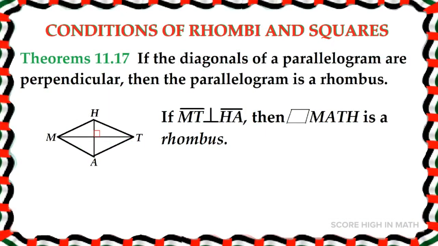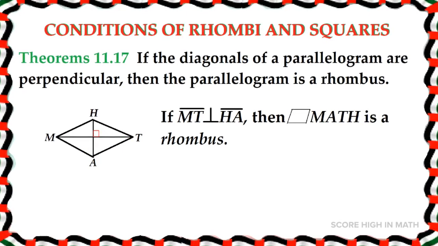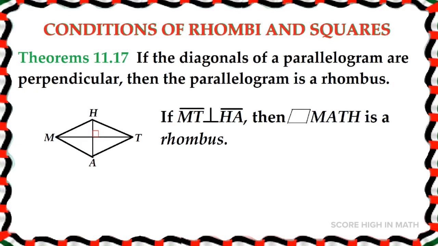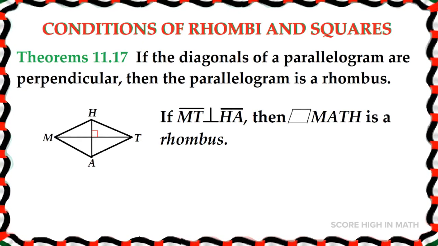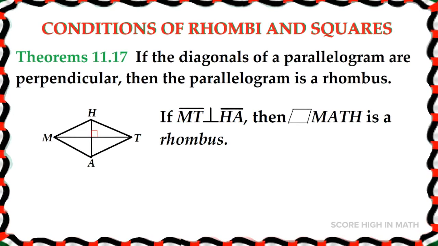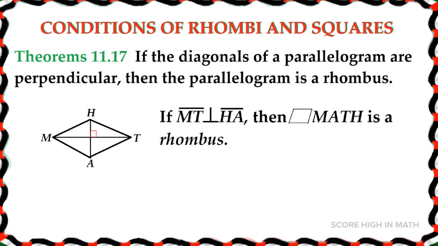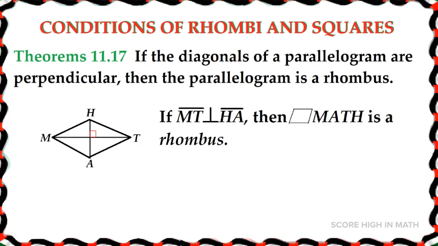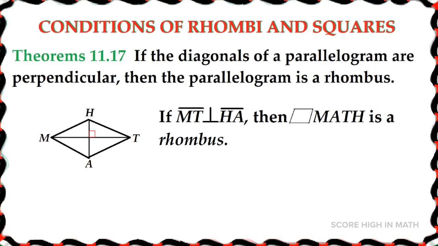On conditions of rhombi and squares, in Theorem 11.17, if the diagonals of a parallelogram are perpendicular, then the parallelogram is a rhombus. Look at the diagram. If line segment MT is perpendicular to line segment HA, then parallelogram MATH is a rhombus.